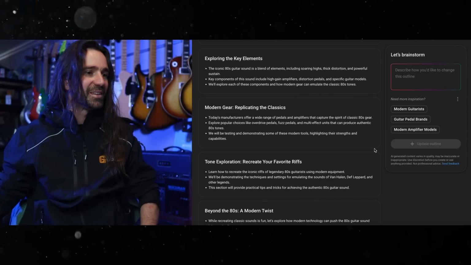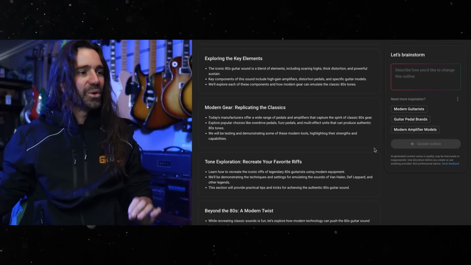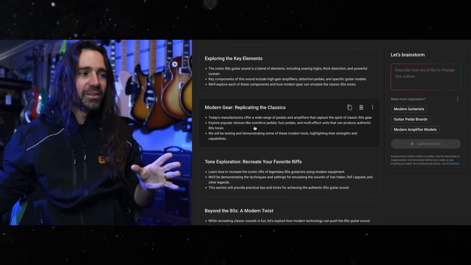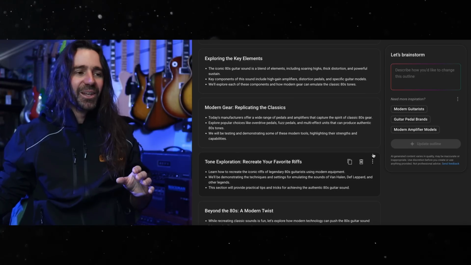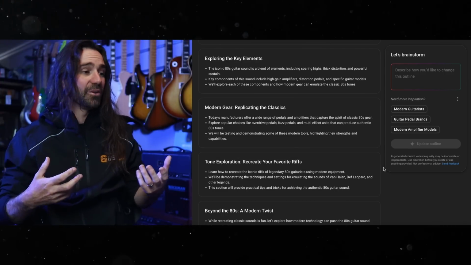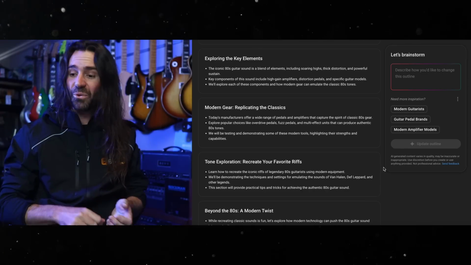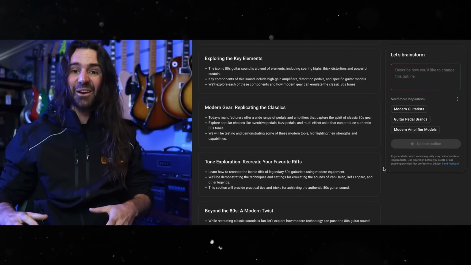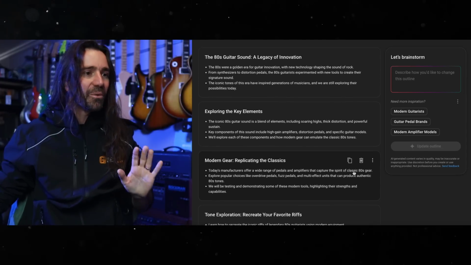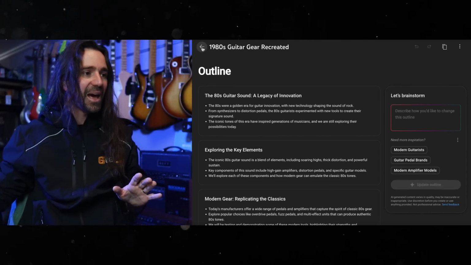You've got some suggestions in here for modern gear, although it doesn't actually highlight any specific modern gear that would do it. This is a pretty generic little point in here. Again, as someone who could read this, I could immediately go, hey, maybe I'll use my Axe effects. Maybe I'll use my Soldano X88 and a Fractal VP4. I can fill in the gaps there easily enough. So I do not mind this at all as an outline.